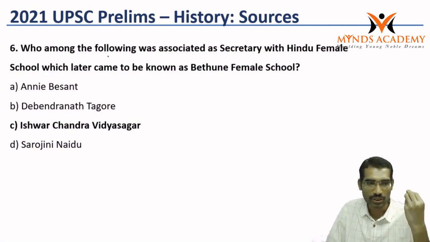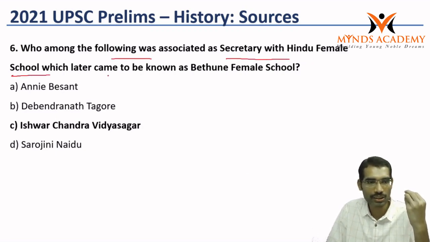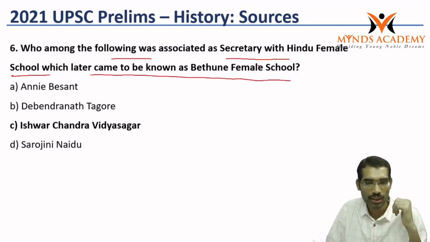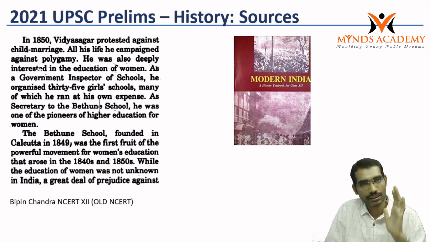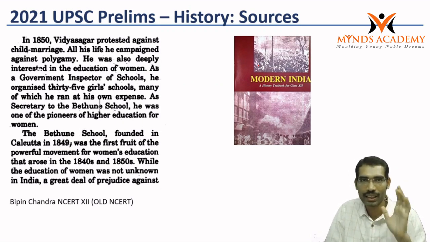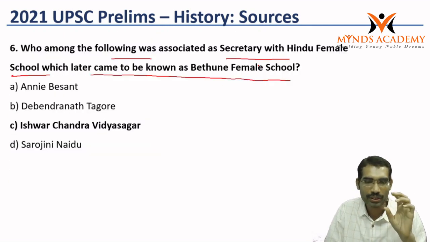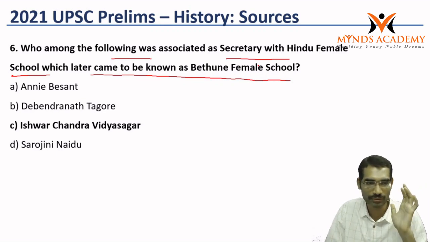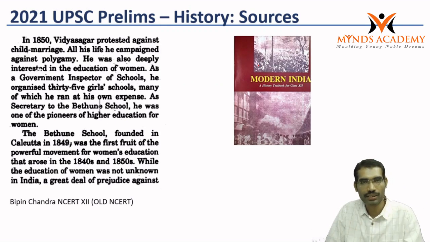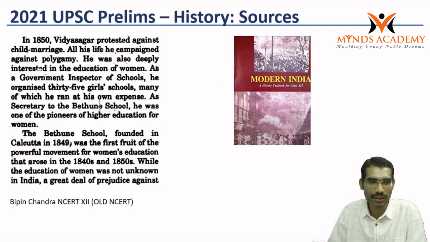The next question: who among the following was associated as secretary with the Hindu Female School, which later came to be known as Bethune Female School? Once again, those who read the basic book very carefully will get the answer within Bipin Chandra only. But most of the students overlook the statement, and this question sometimes becomes difficult for some students. Let us see how we can answer from Modern India by Bipin Chandra.